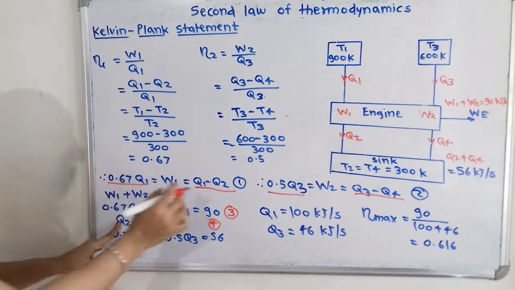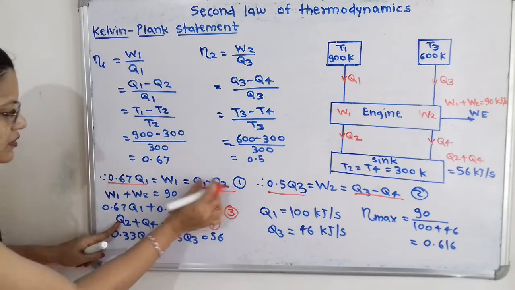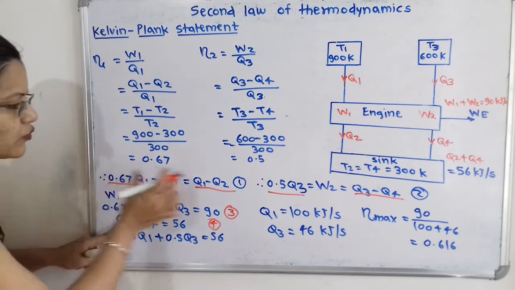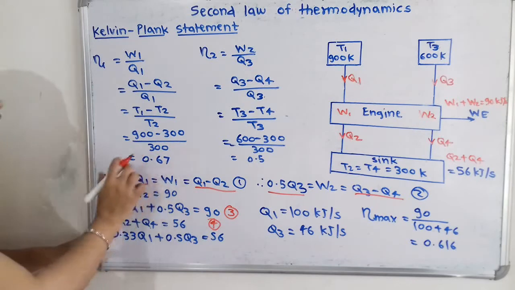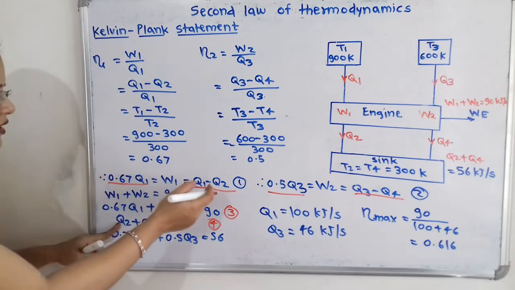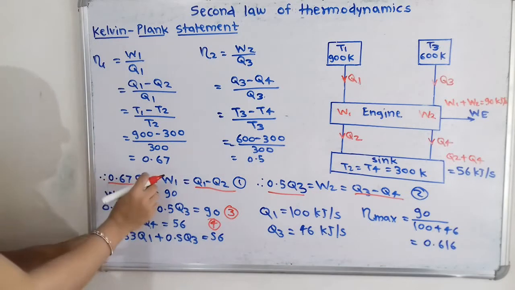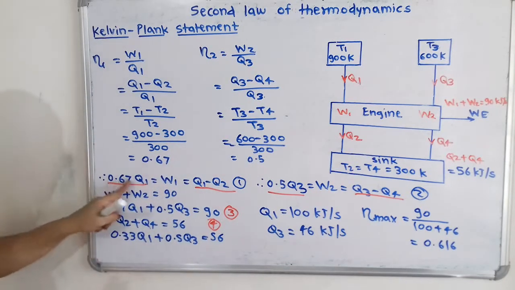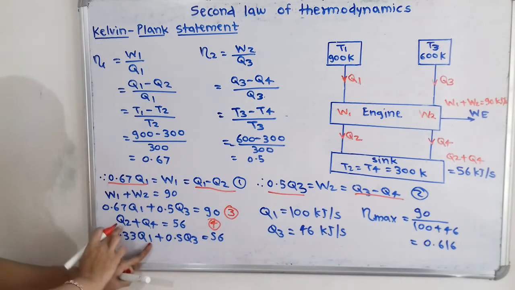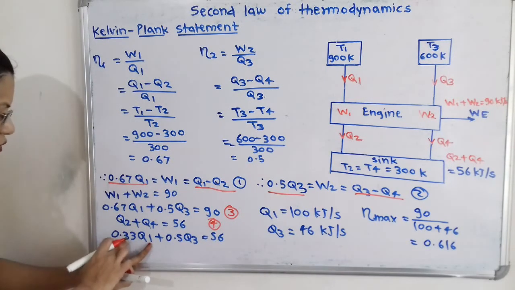So for that, if I transfer this Q2 to the left hand side and 0.67 Q1 to the right hand side, then Q2 is equal to (1 minus 0.67) Q1. So we can take Q1 as common. So 1 minus 0.67, that is 0.33 Q1. So we will write the value of Q2, that is 0.33 Q1.